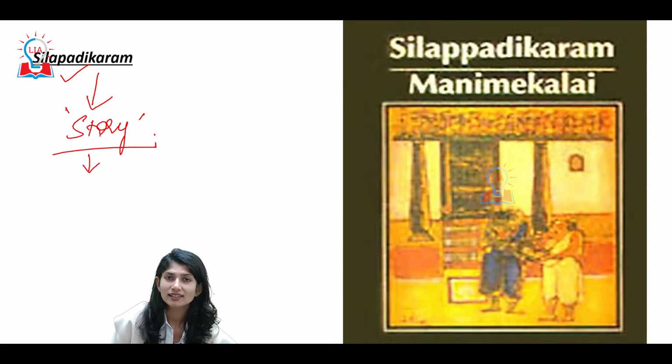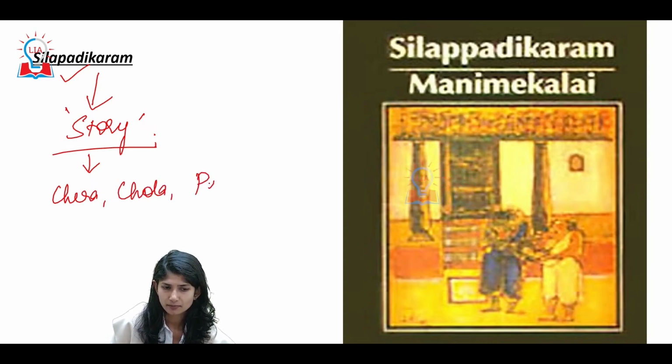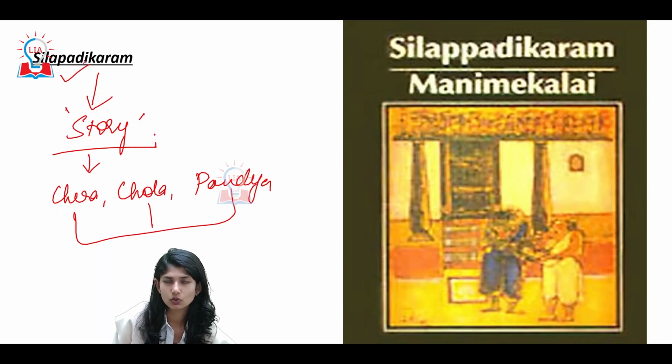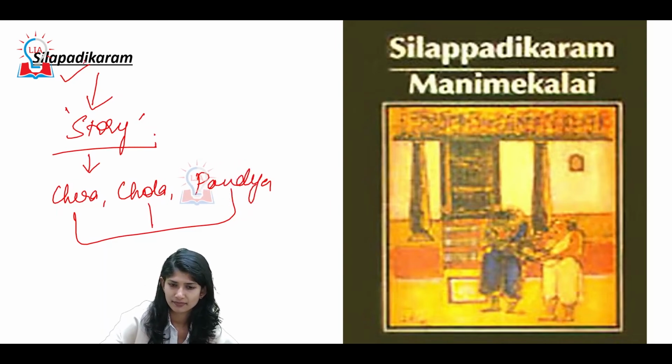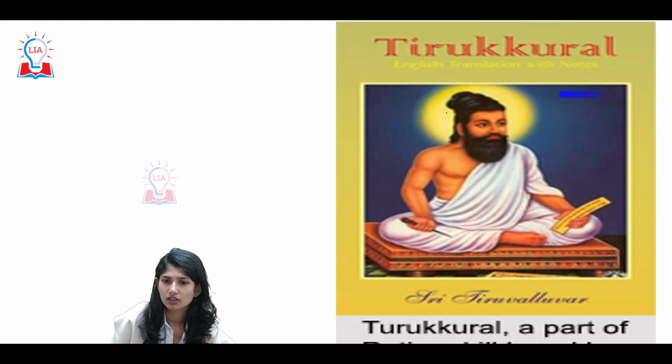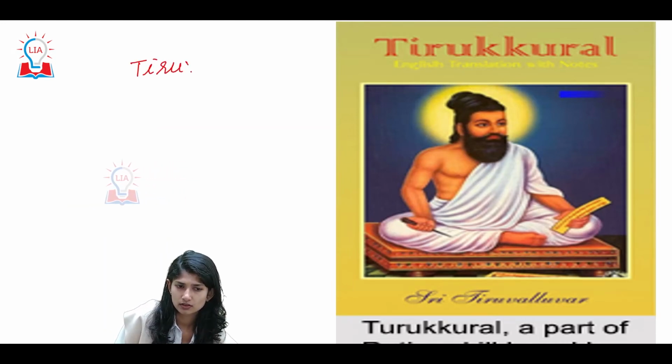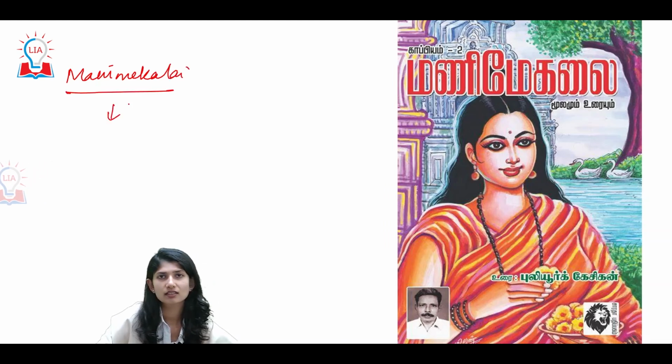But it also outlines the administration of Chera, Chola, Pandya. How their administration was, how their society was, how the art was, how the culture was, all those things. We get a direct, detailed view in this story. That is Silapadikaram. Next is your Tirukural written by Tiruvalluvar. This is another classic, your Manimekalai, which provides us insights into how the administration was or how the kings were.